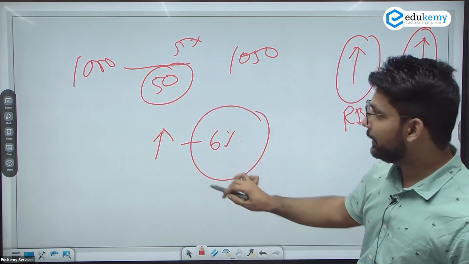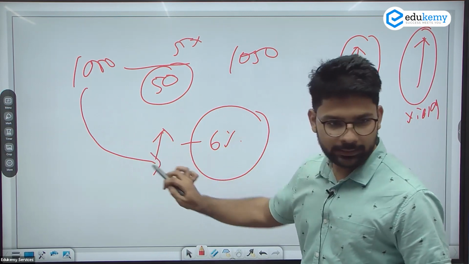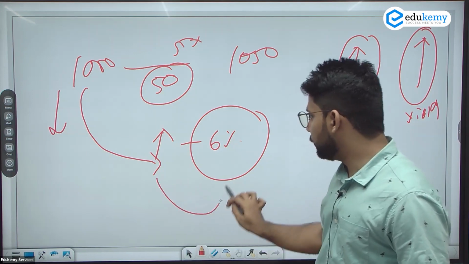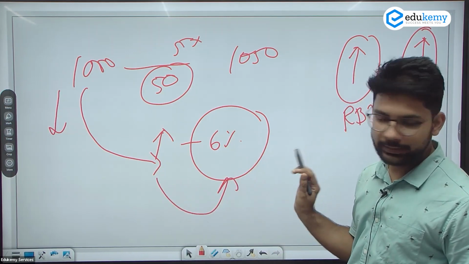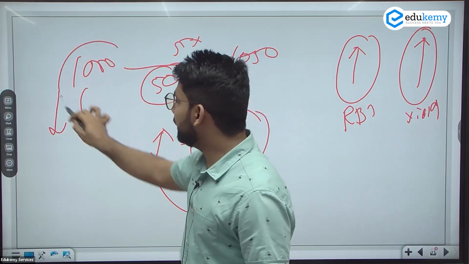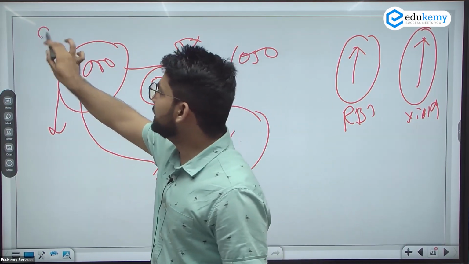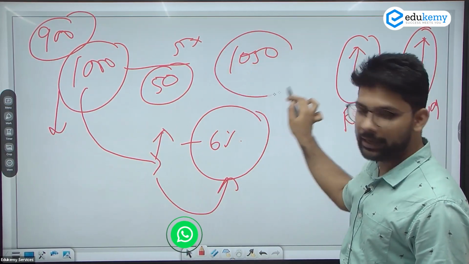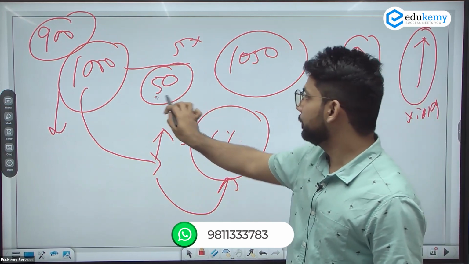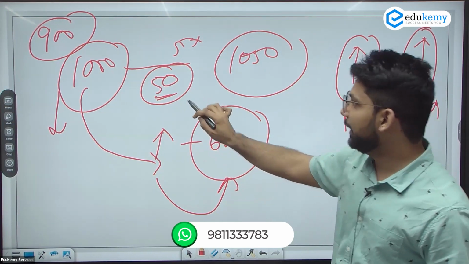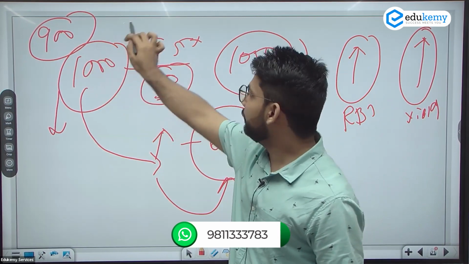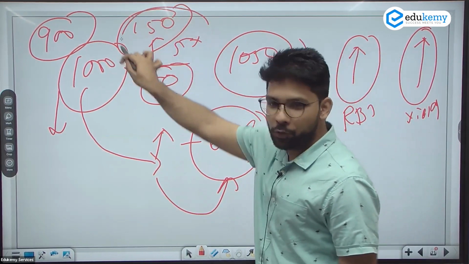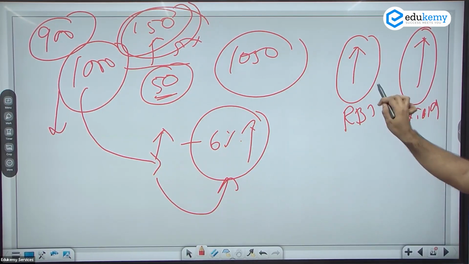Whenever there is a 6% rate, all these customers move to the banking sector. Means the demand of the bond will be less. They are moving more toward the banking sector to get more return on their assets. Whenever the demand decreases, the government will say we will sell this bond at 900 rupees instead of 1,000 rupees. But the return will be the same, 1050. Initially, the bond yield was 50. But whenever the government decreases the price of the bond, it will become 150. Here the interest rate has increased, and here the bond yield has increased. So these have a direct relation.